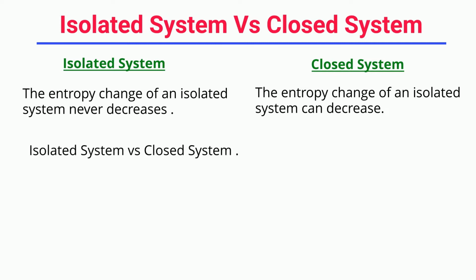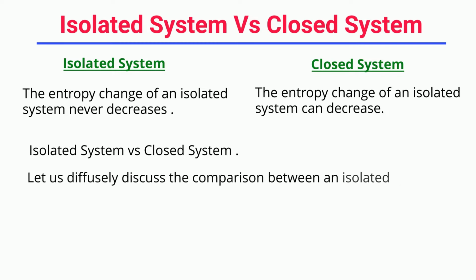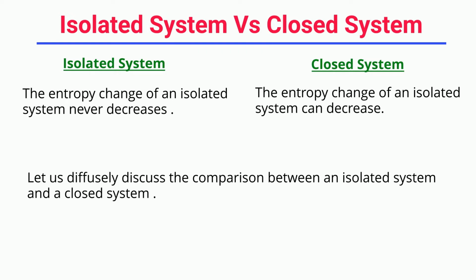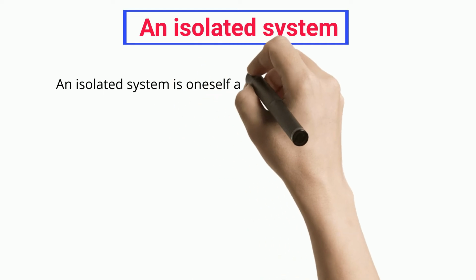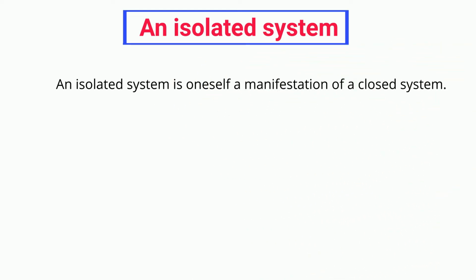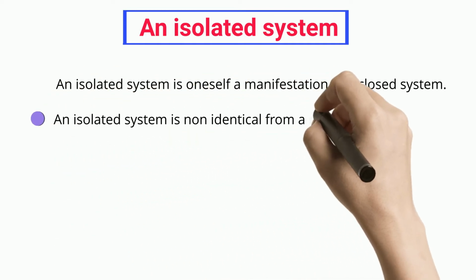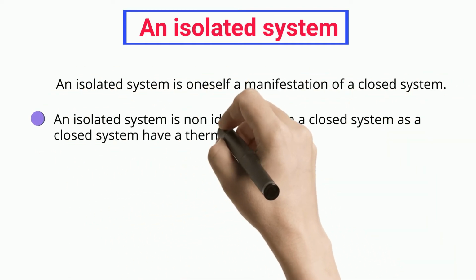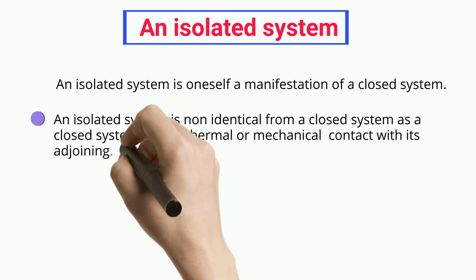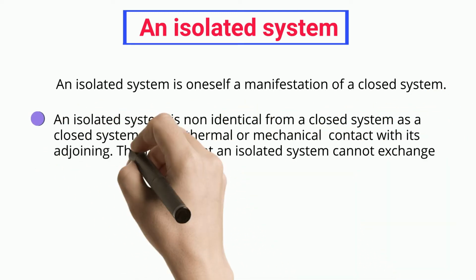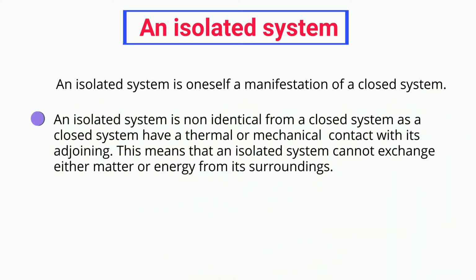Isolated system versus closed system. Let us discuss in detail the comparison between an isolated system and a closed system. An isolated system is itself a manifestation of a closed system. An isolated system is different from a closed system, as a closed system has thermal or mechanical contact with its surroundings. This means that an isolated system cannot exchange either matter or energy with its surroundings.